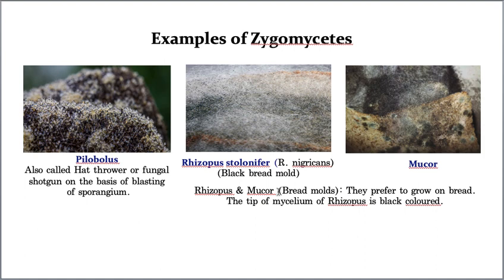Okay. So this is all about phycomycetes, which is again divided into oomycetes and zygomycetes. I am thinking you understood today's class, but still if you have any confusion, please let me know. I will clarify all your confusions. Thank you so much.